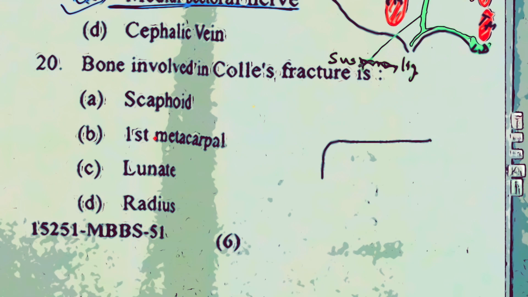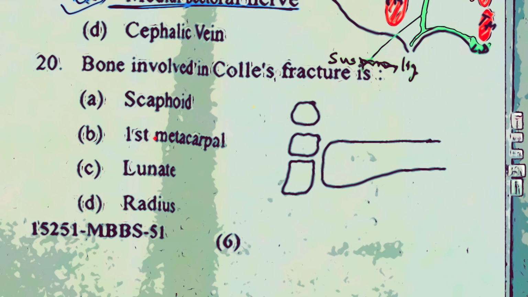The last question is about the bone involved in Colles fracture: scaphoid, first metacarpal, lunate, radius. This is the right radius, medial view. In a pronated wrist, it articulates with two carpal bones at its lower end: one is scaphoid and the other is lunate. The triquetral participates in formation of the wrist joint, but it does not articulate with the radius directly, and above it is the pisiform.